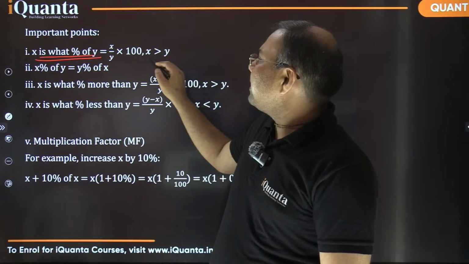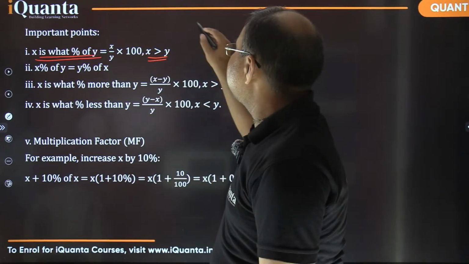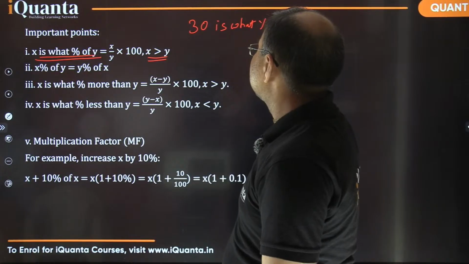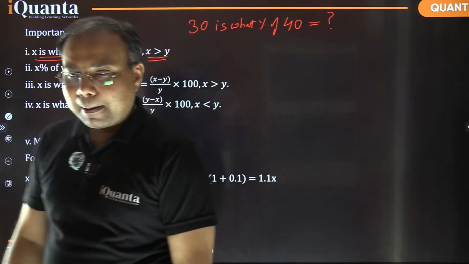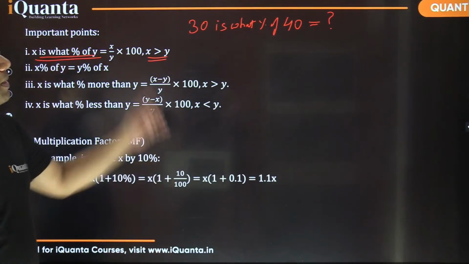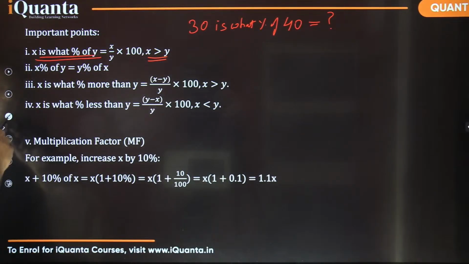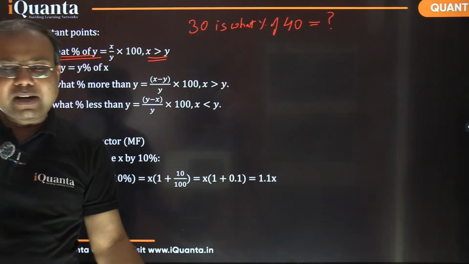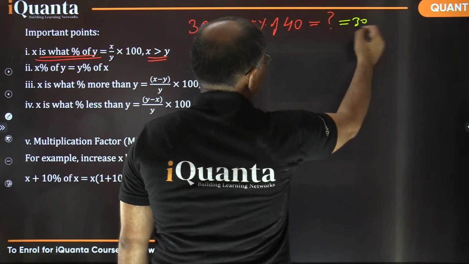Is it necessary that X should be greater than Y? Is it necessary? If I ask you, 30 is what percent of 40? What will be the answer? Answer it fast, please. It's not necessary actually. It's simply the same: 30 by 40 into 100. It's 75%, right? Wonderful. It's a simple thing.